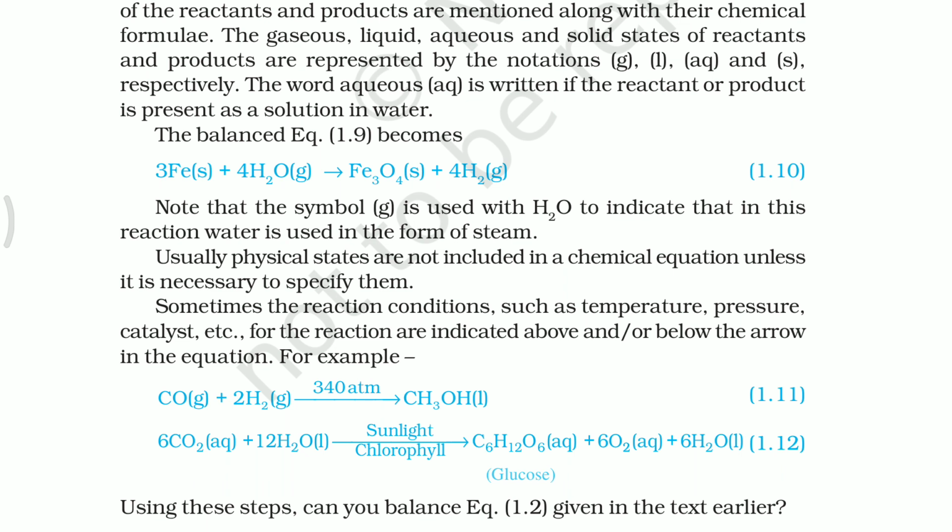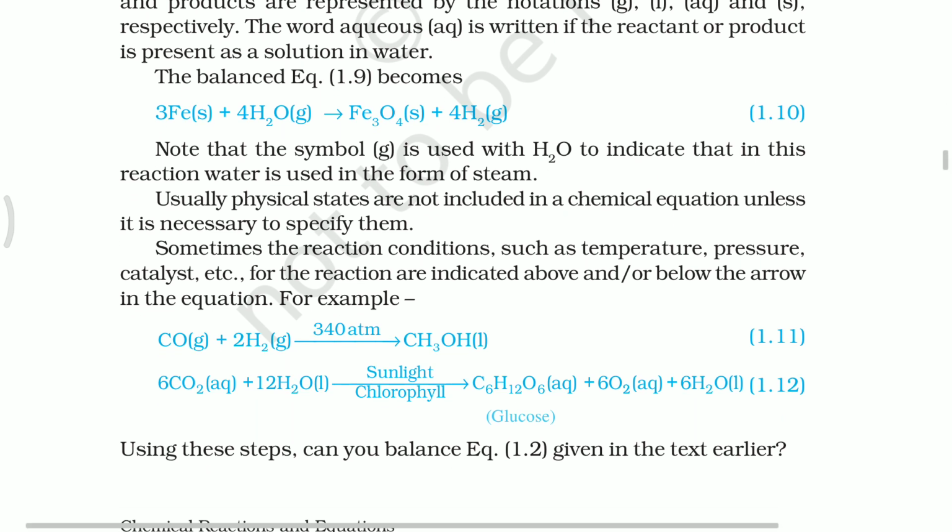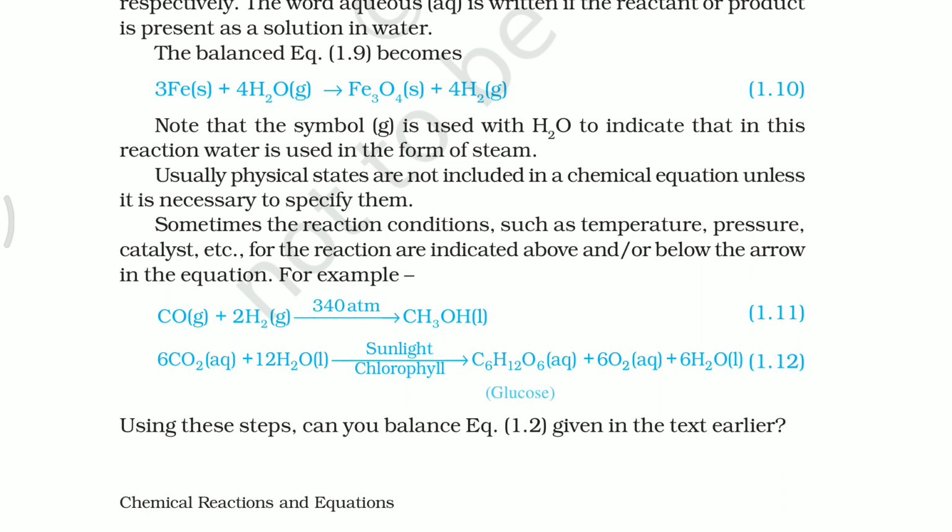So if the reactant or product is present in solution, we use aqueous. So all these symbols make the reaction very informative.